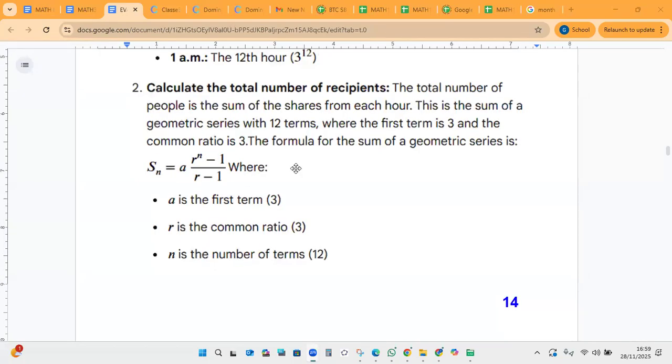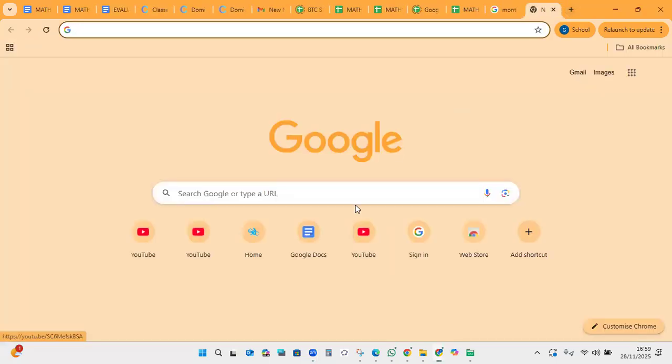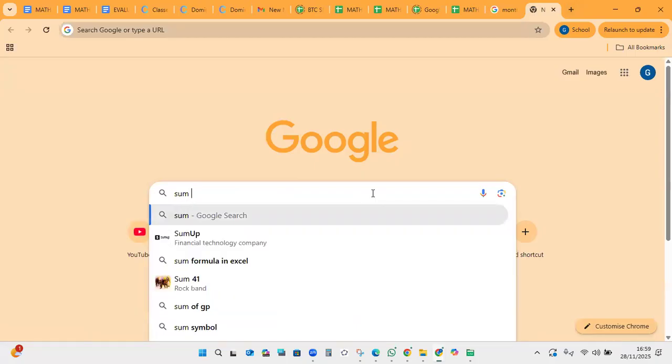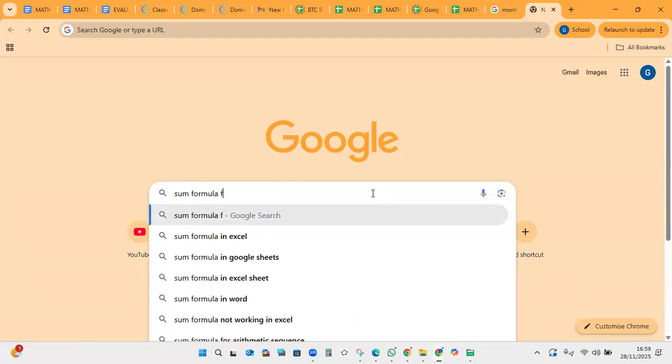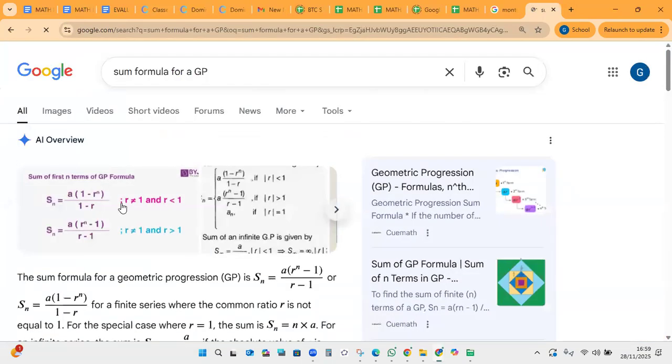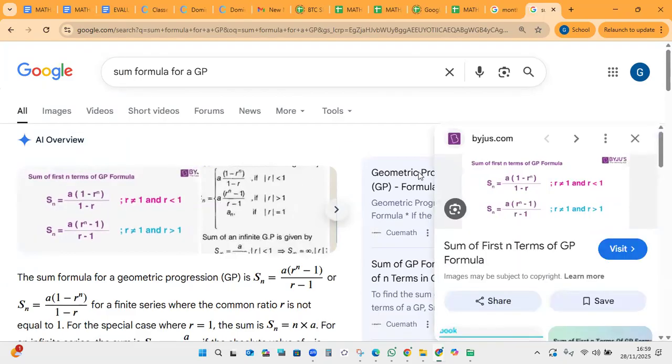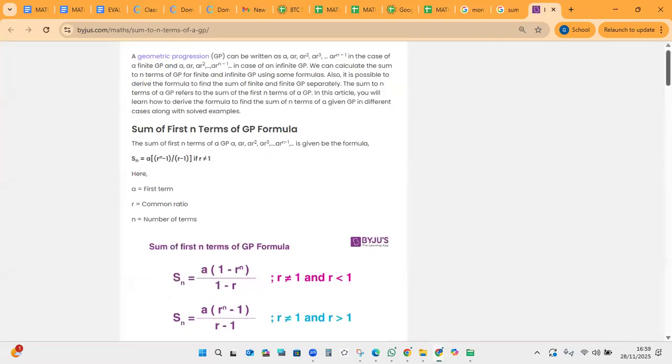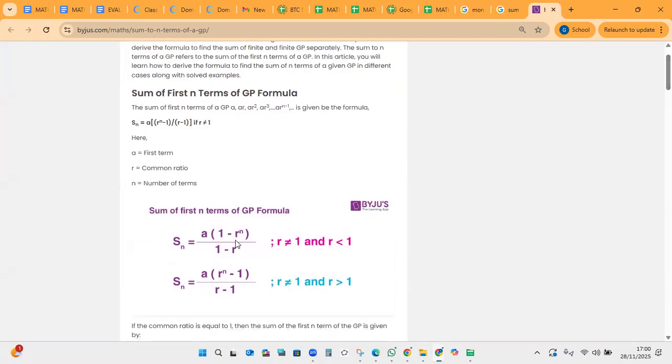I just want to point out that the sum formula for a geometric series can be written in a slightly different way. Let's take a look at it. So you can type in Google the sum formula for a geometric progression. Right, so you can come with a bracket. Okay, so the A now is outside of the bracket, and you have 2 different versions, 1 minus R to the n over 1 minus R. That's for when R is less than 1. Okay, to avoid negative numbers. 1 minus a number smaller than it will give us a positive number.